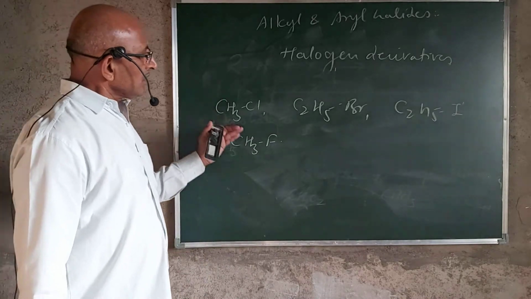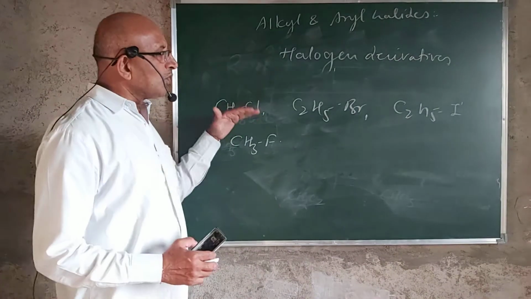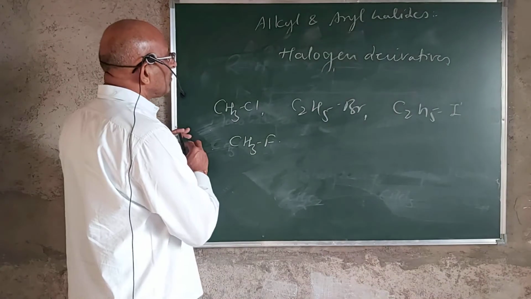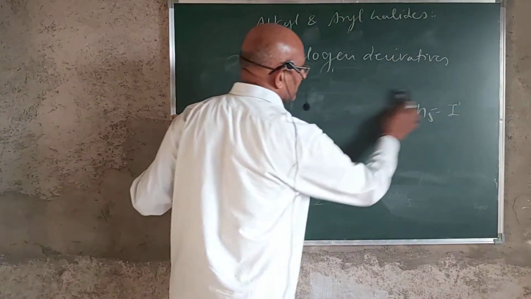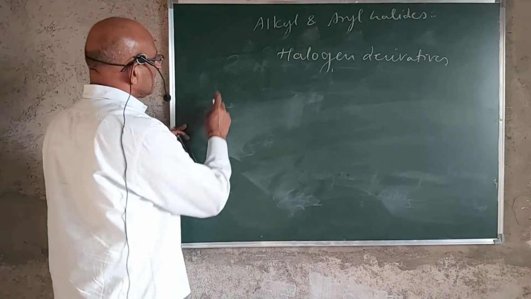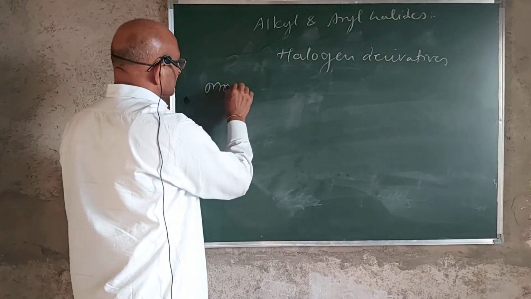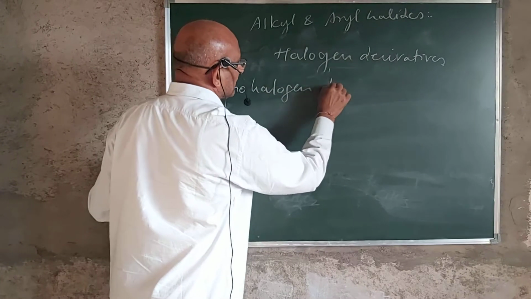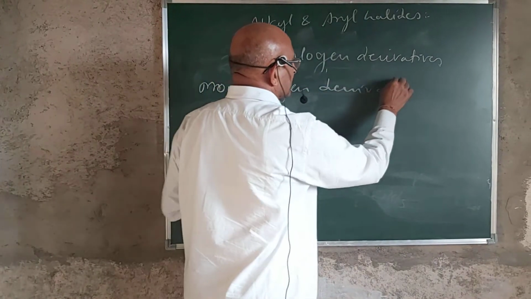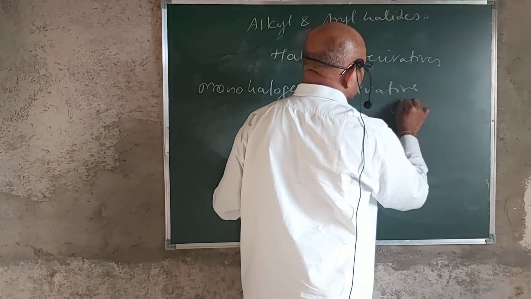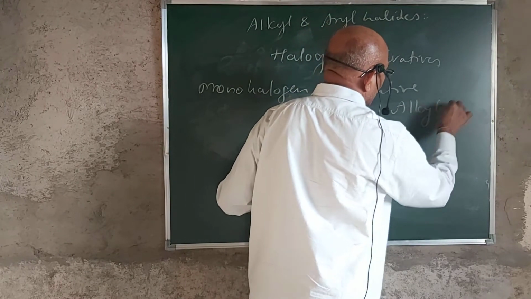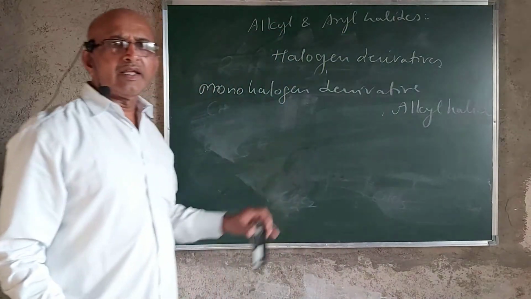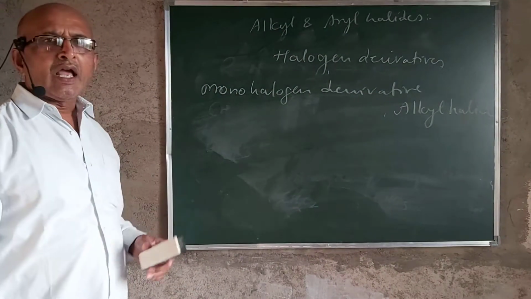These monohalogen derivatives of alkanes are called alkyl halides. The monohalogen derivatives are called your alkyl halide, where one hydrogen atom of the alkane is replaced by the halogen.